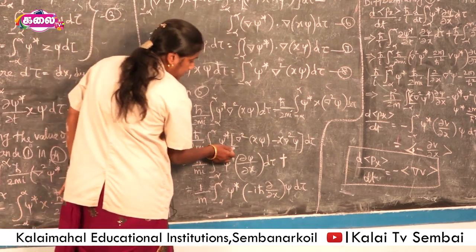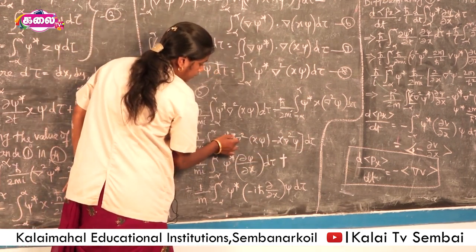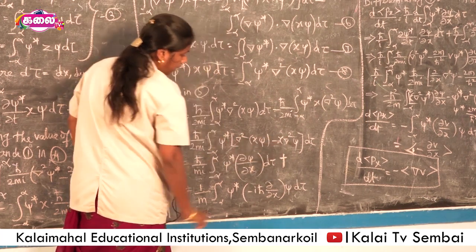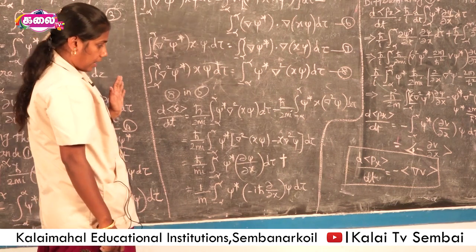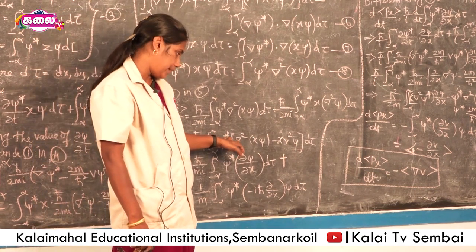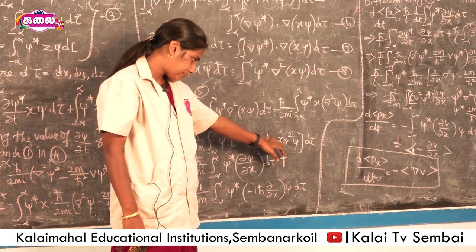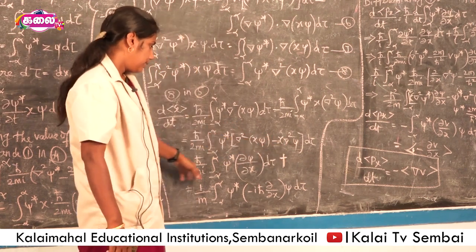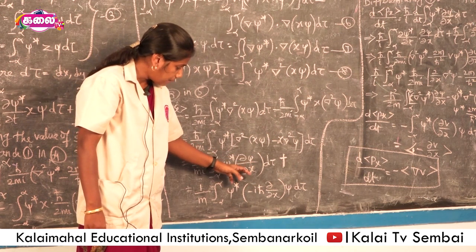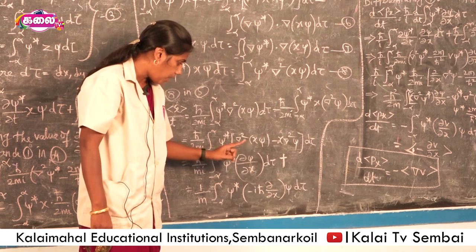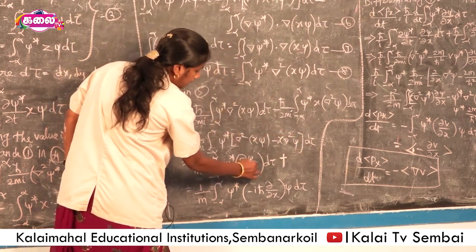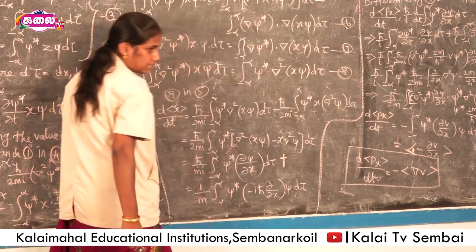Then this bracket term, ∇²(xψ) − x∇²ψ: if we apply the ∇² operator to xψ, we get the term ∂ψ/∂x, and the value of this bracket term is 2 ∂ψ/∂x.